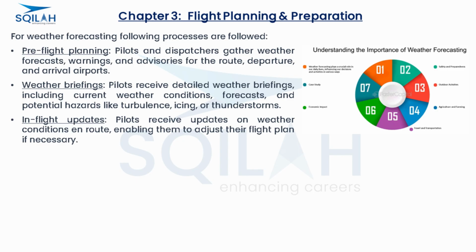Pre-flight planning. Pilots and dispatchers gather weather forecasts, warnings, and advisories for the route, departure, and arrival airports. Weather briefings. Pilots receive detailed weather briefings, including current weather conditions, forecasts, and potential hazards like turbulence, icing, or thunderstorms. In-flight updates. Pilots receive updates on weather conditions en route, enabling them to adjust their flight plan if necessary.